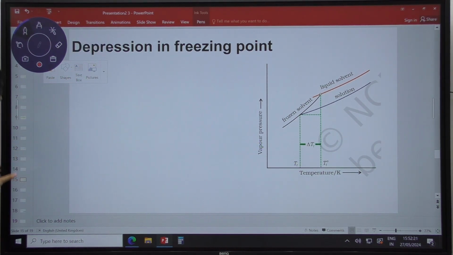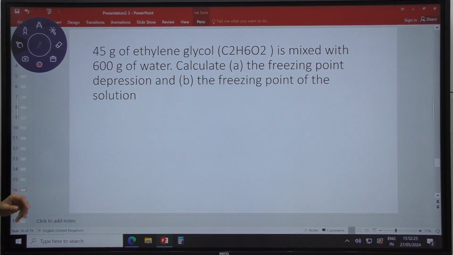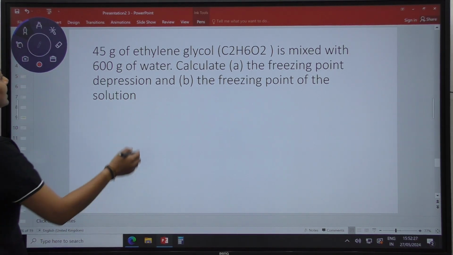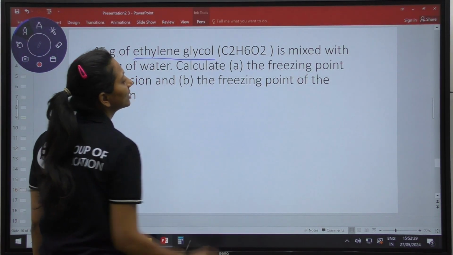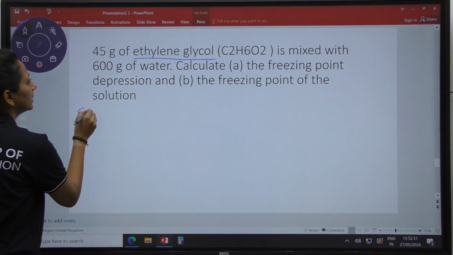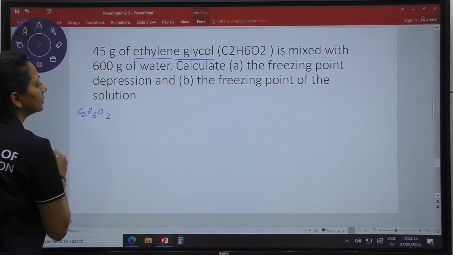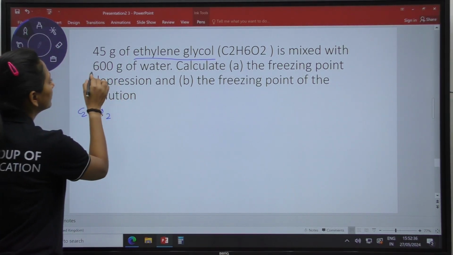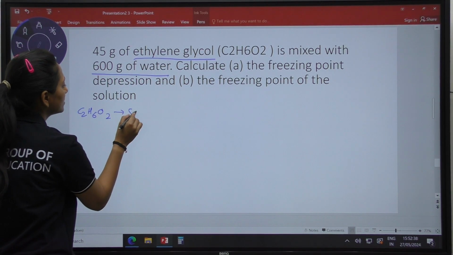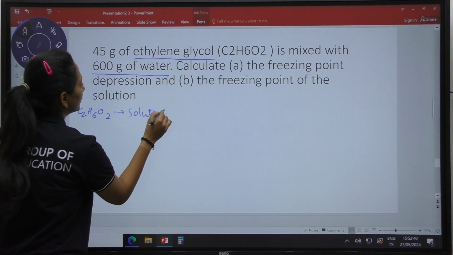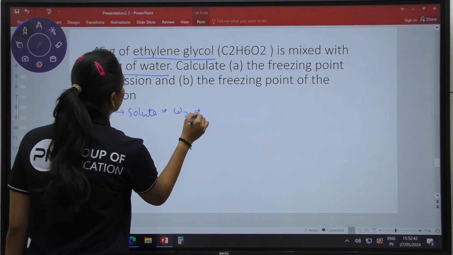Moving towards the numerical section, here we have a question. In the question, ethylene glycol, C2H6O2, is mixed with 600 gram of water. This is working as my solute. The weight of the solute given is 45.